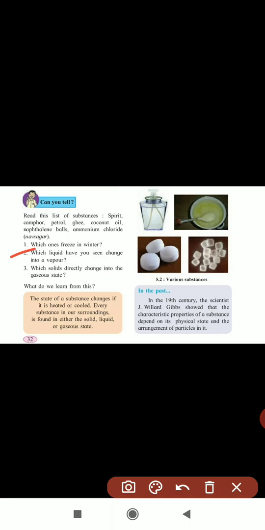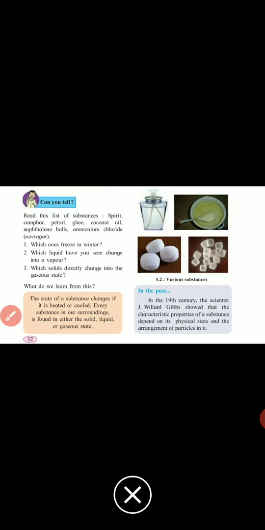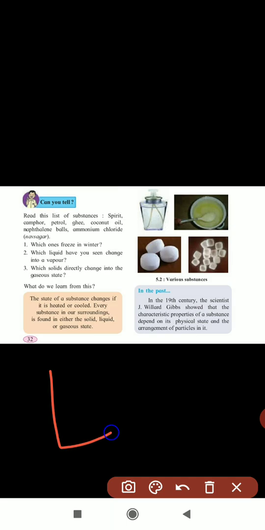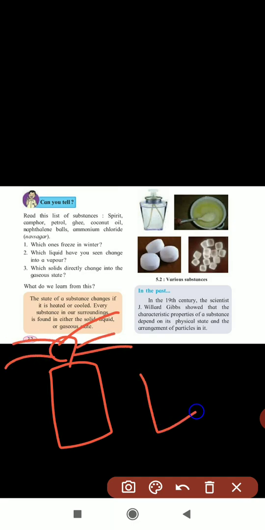From these, spirit and petrol are in liquid state and they go into the vapor phase. If you keep petrol in a bottle with the cap on, it will not evaporate. But if you open the cap, then definitely all the petrol goes into the vapor phase.